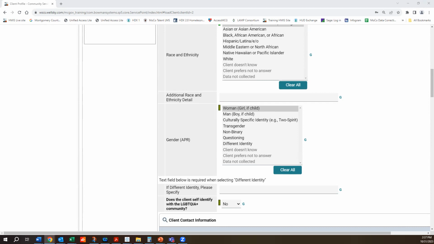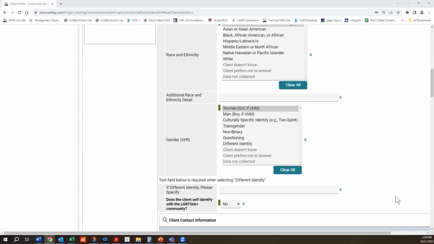And for those of you who are not familiar with that, two-spirit refers to Native North American gender identity. So the client identifies with an identity that is exclusively to a particular culture for this option, okay? And we have transgender, non-binary, and we have questioning. There's also a different identity here too. This is an additional one. It's a new option.